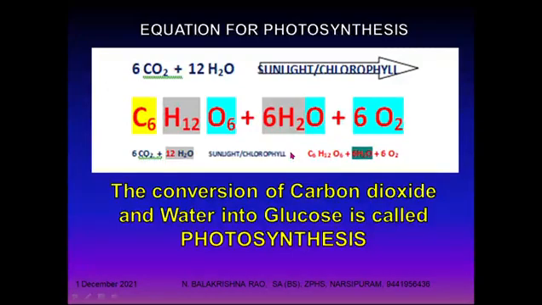We can read it in another way. 6CO2 plus 12H2O in the presence of sunlight and chlorophyll gives rise to C6H12O6 plus 6H2O plus 6O2. So simply, photosynthesis can be defined as the conversion of carbon dioxide and water into glucose. The conversion of carbon dioxide and water into glucose is called photosynthesis.